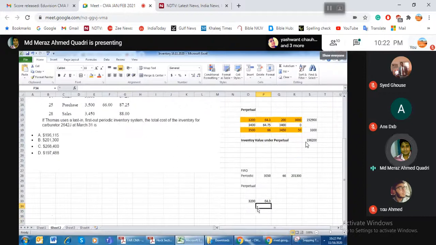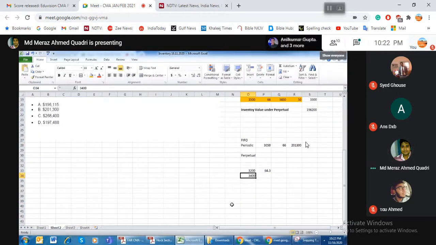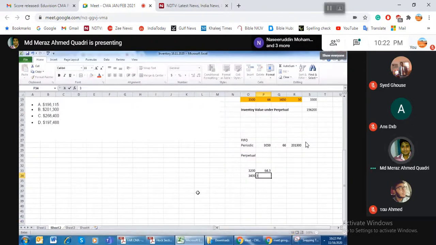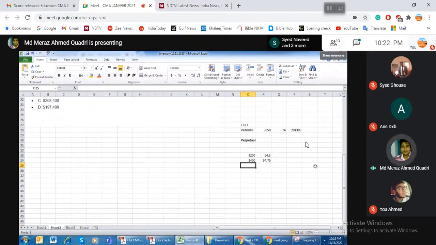Then I have a purchase of 3,400 units at the rate of 64.75. Then I have a sale of 3,600. First of all, I will sell these 3,200 items. It means now zero inventory. And I will sell 400 from here. I can say that this is the balance inventory.